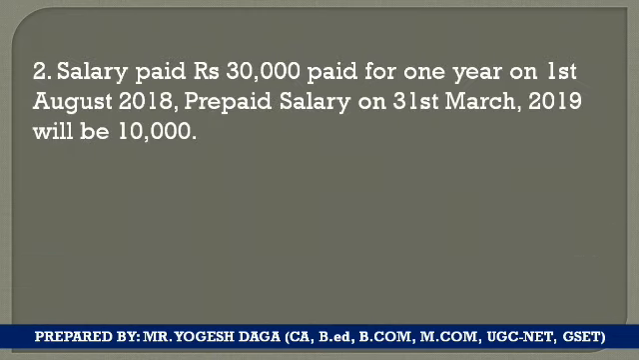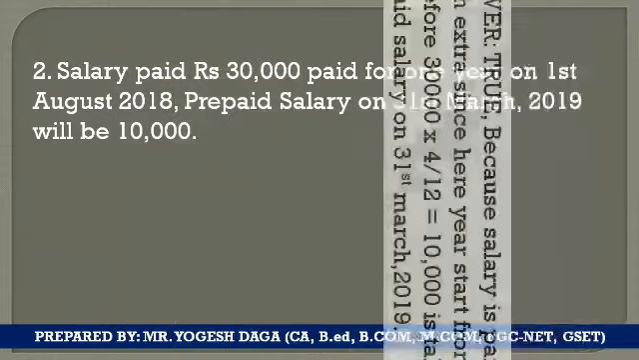Next question: salary paid rupees 30,000 for 1 year on 1st August 2018. Prepaid salary on 31st March 2019 will be 10,000. Now student, this question says that we have paid the salary of 30,000 for 1 year, and it started from the 1st August. So from 1st August 2018 till 1 year, it will end on 1st August 2019. And our accounts always close on 31st March 2019. So what will be the amount? It will be 10,000 or what? They have said 10,000. Whether it is true or false, we have to see the answer.